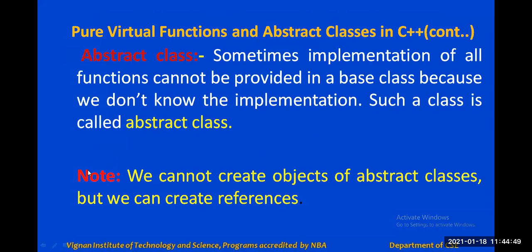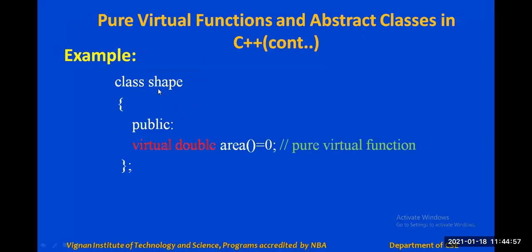One more very important point: for an abstract class we cannot create objects like a normal class. Suppose we have a class shape here. Can we create an object of class shape, like shape obj is equal to new shape? No, sir. We cannot create an object for an abstract class.